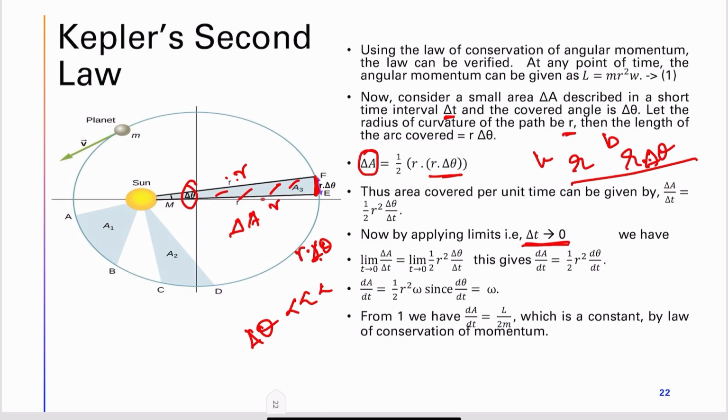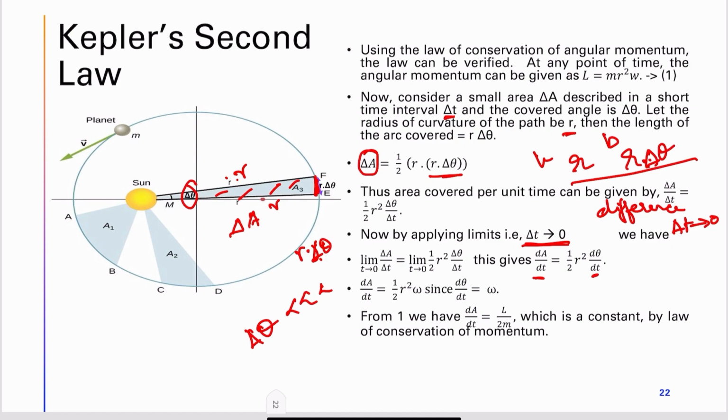This delta A by delta t represents the difference form. When delta t tends to 0, this becomes the differential form, dA by dt equal to half r square into d theta by dt, where d theta by dt is nothing but omega. So dA by dt is equal to half into r square omega.